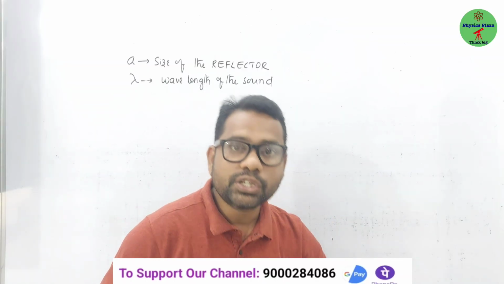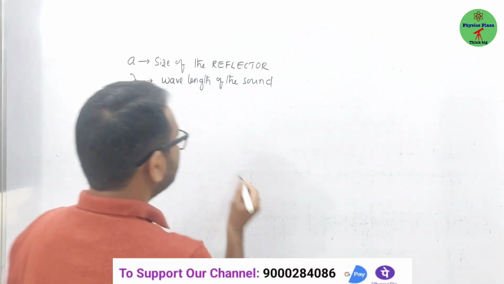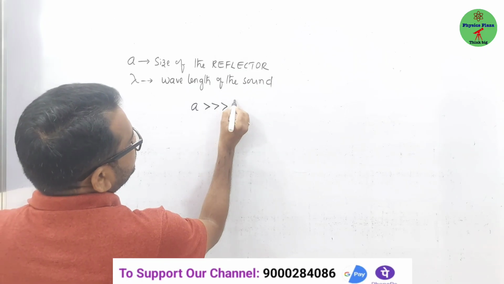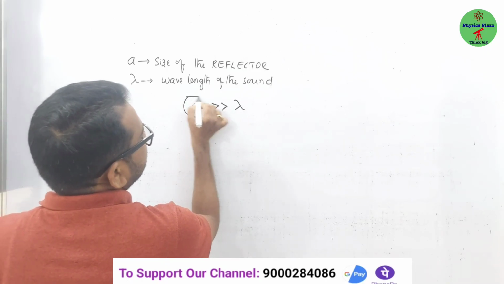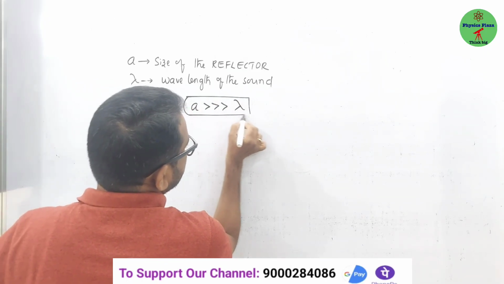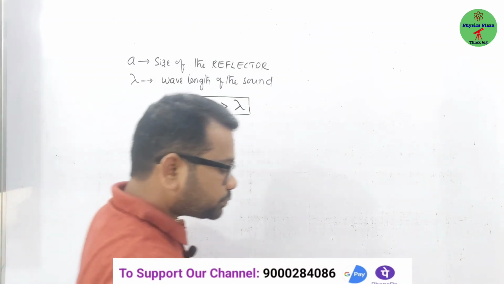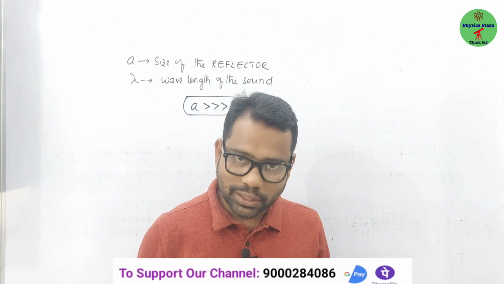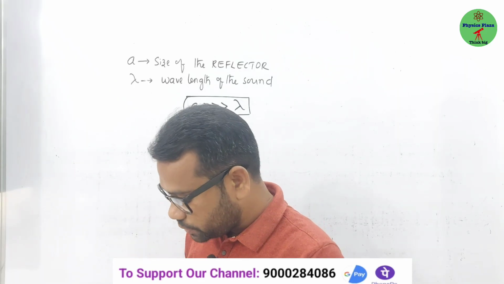So what is the condition for reflection of sound to occur? Here the size of the reflector must be very much greater than the wavelength of the sound. When this condition is fulfilled, children, sound will show a phenomenon called reflection. Done? Okay. Now come to the echo.